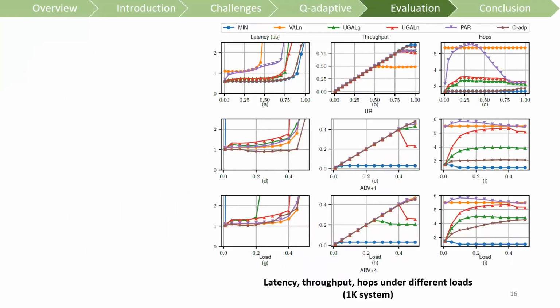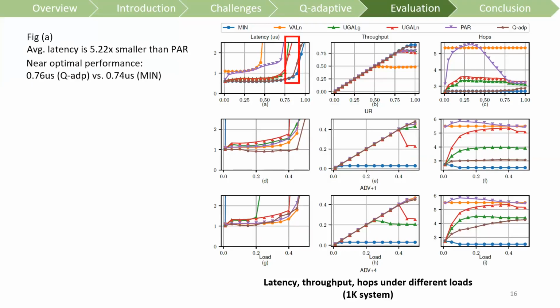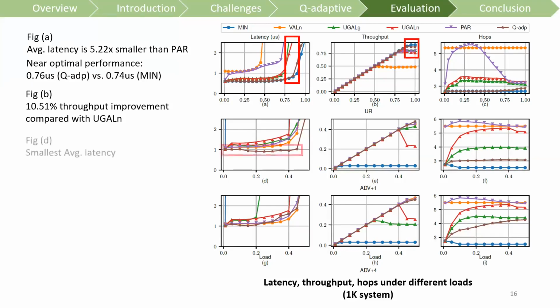The figure on the right shows the evaluation results of average packet latency, system throughput, and hop count under different loads. Under the UR traffic pattern, queue-adaptive can achieve up to 5 times average packet latency reduction compared with PAR. And under the extreme system load, queue-adaptive can achieve up to 10% system throughput improvement.